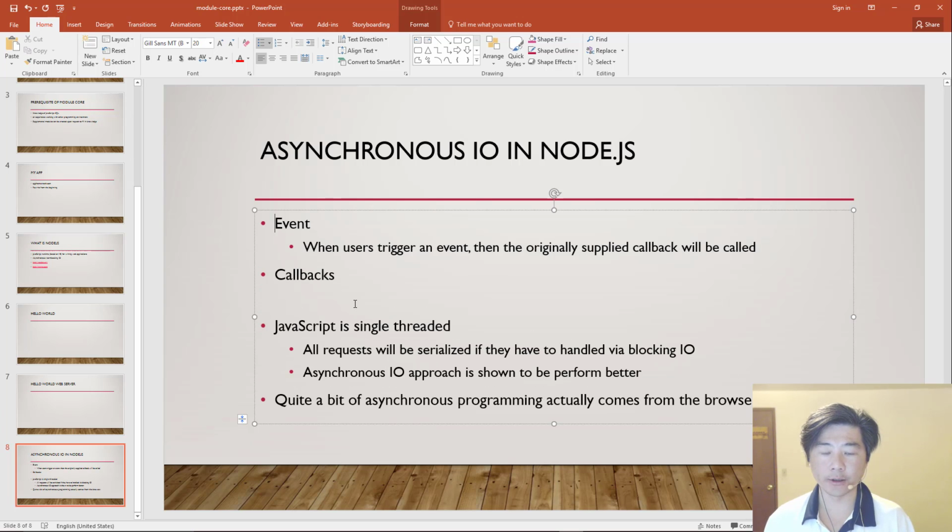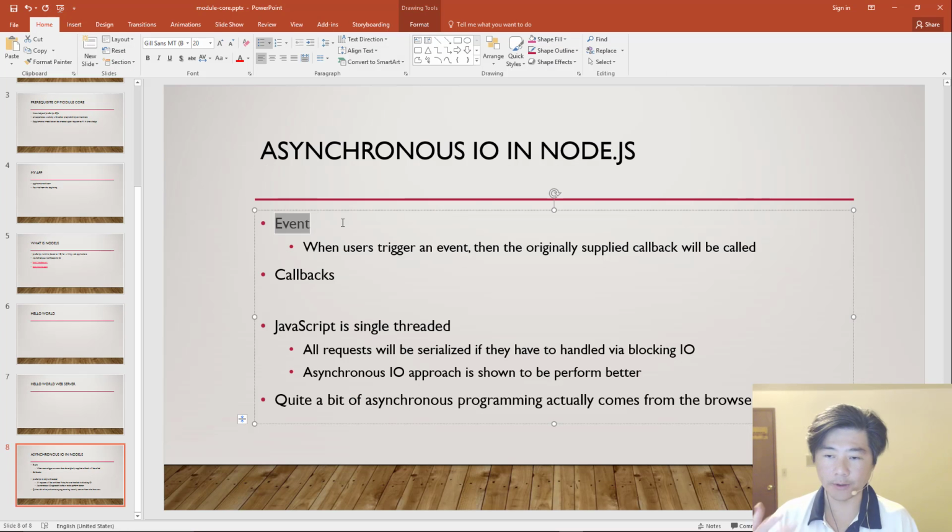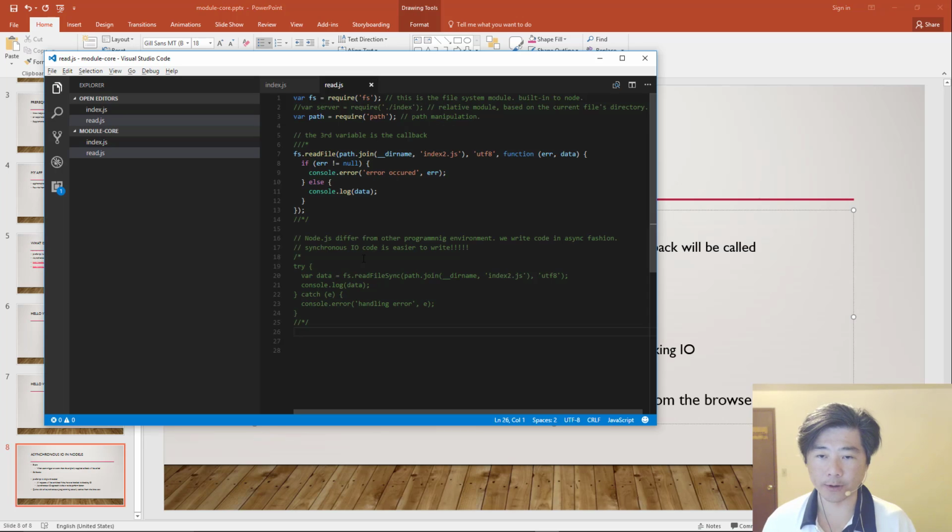And as we said earlier, there are two main types of asynchronous code. One type is triggered by an event: when users do something, an event occurs, then you handle that particular event. But another type of asynchronous code occurs without an event, it's just programmatically driven. So for example, you programmatically try to read a file, and strictly speaking, you can think of that as an auto event. And therefore you have to handle that immediately.